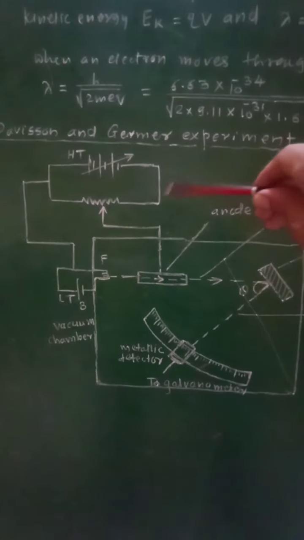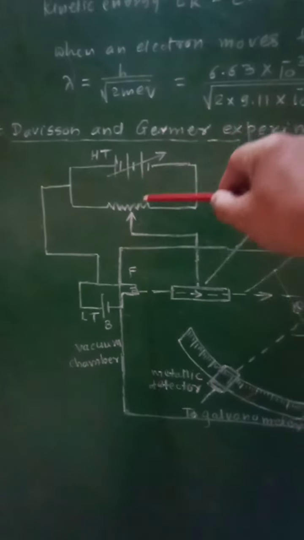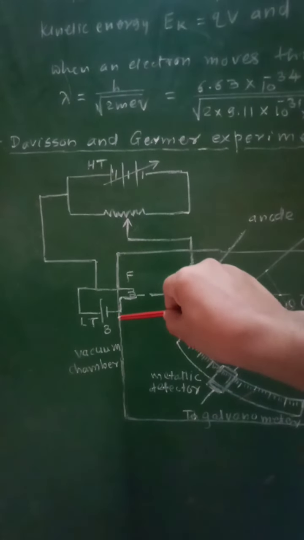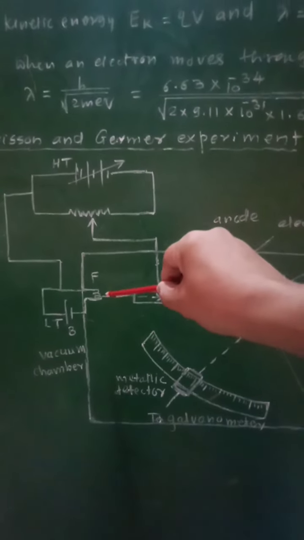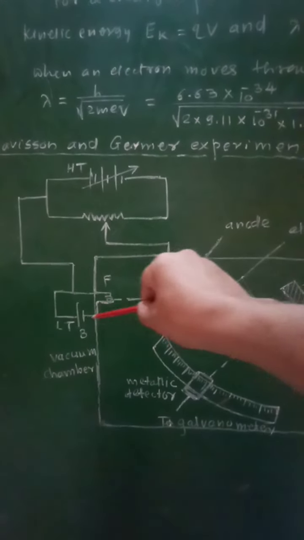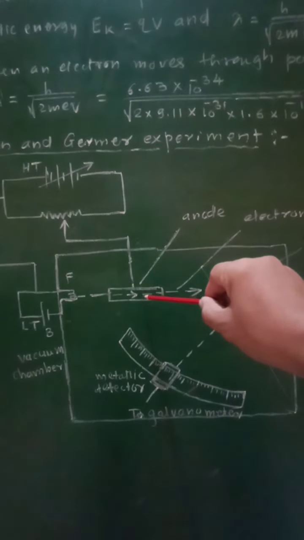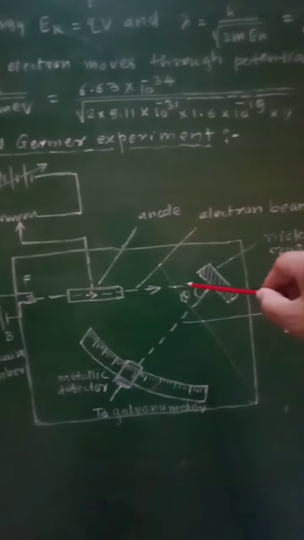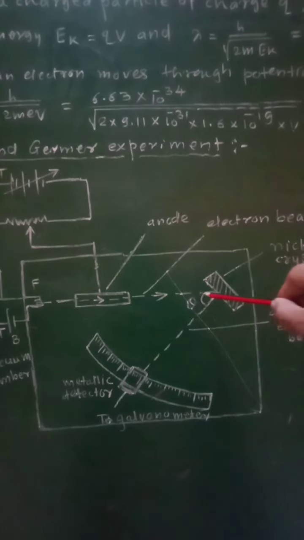The experimental setup for this Davison and Germer experiment is as shown here, and therefore it will contain a high tension battery, that is HT. Then here there will be a low tension battery LT. Then to this low tension battery, a filament F will be connected, which will act as electron gun. Then in front of it there will be an anode. The anode will be placed here. Then in front of anode there will be a nickel crystal on which this electron beam will be focused.